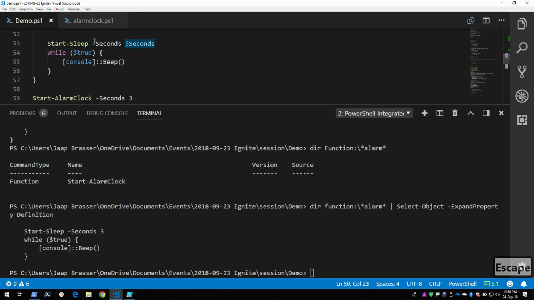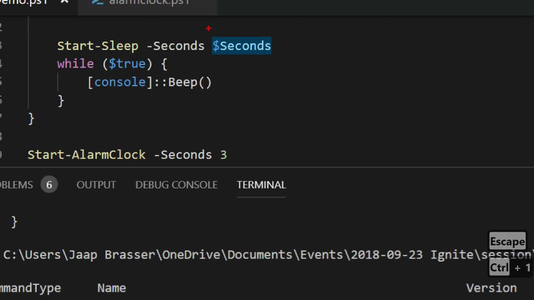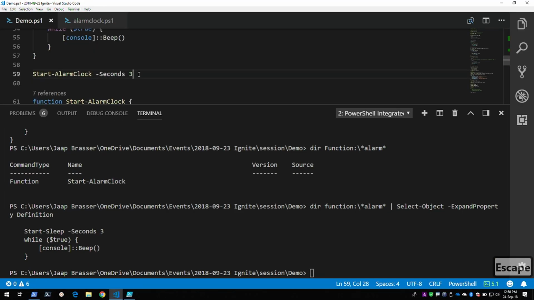And then the rest of the code stays the same. The only difference I make is I'll put the seconds here, and it's automatically filled out with whatever we specify when we run Start-AlarmClock. So if I would run this command, we will now have our own alarm clock in PowerShell. That's easy, right? Everyone still with me? Good.